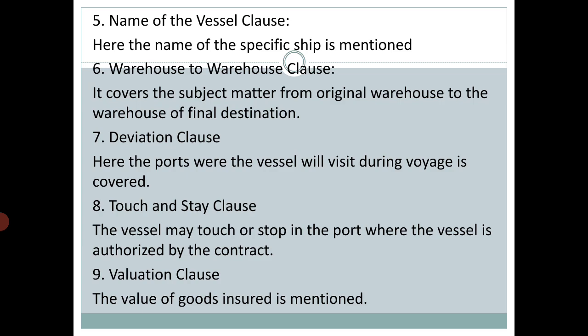Then deviation clause. What is deviation clause? If the goods are transferred from Mumbai port to Dubai port, and meanwhile, for fuel purpose or anything else, or for safety purpose, if the route is changed, then it will be included in deviation clause.